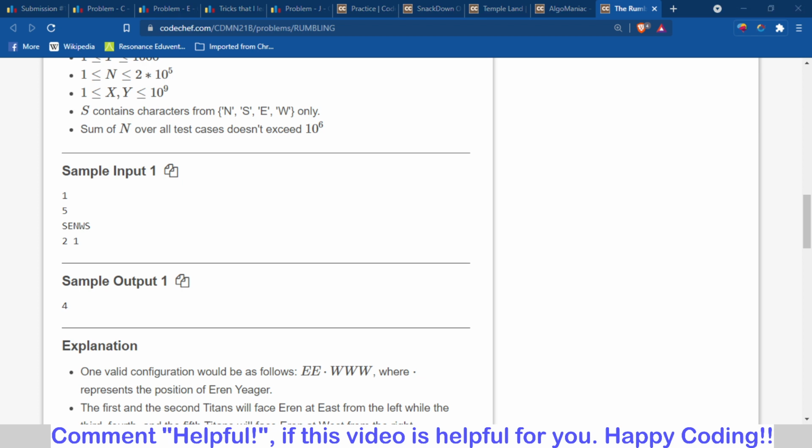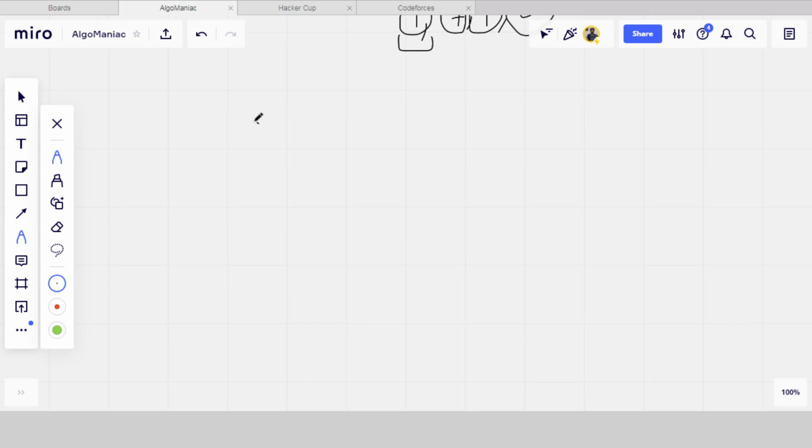So basically we will take this test case, SENWS, and open the whiteboard. So it is S, E, N, W, S. If Eren is at the far left, then all the titans should look to the west side. If Eren is after the first, then the first should look east and the others west. If Eren is after the second, then the first two look east and the others west. If after the third, the first three look east, others west. If after the fourth, the first four look east and the last one west. And if Eren is at the far right, then all the titans should look east.